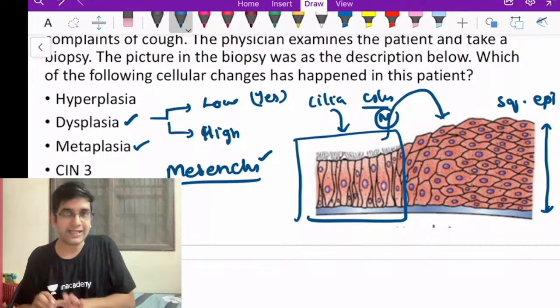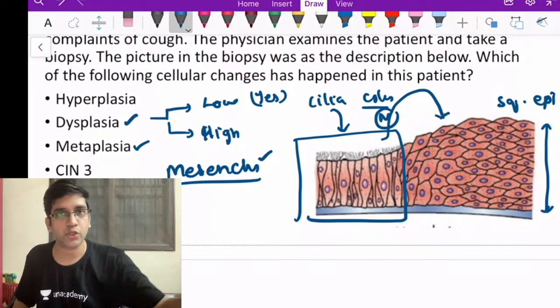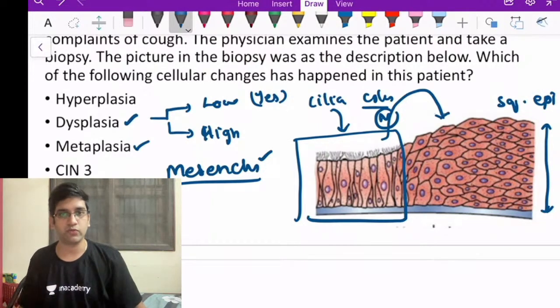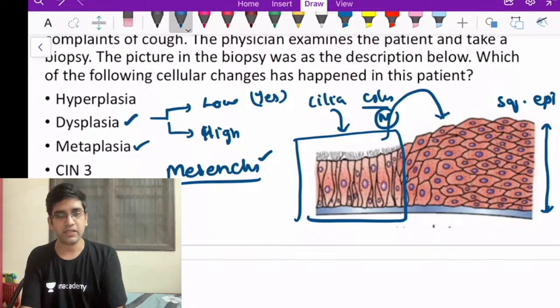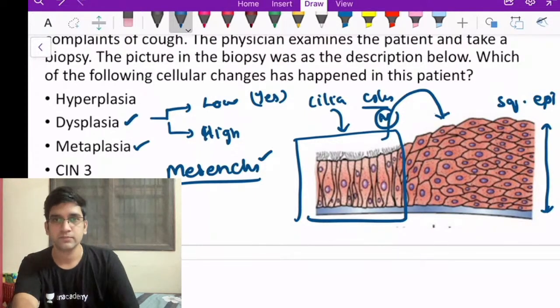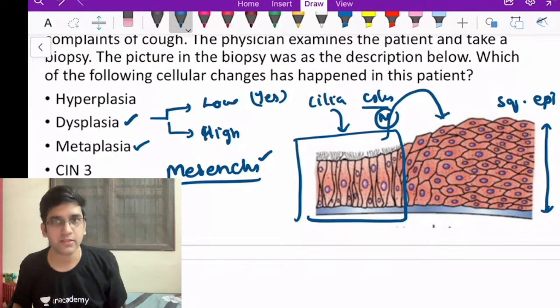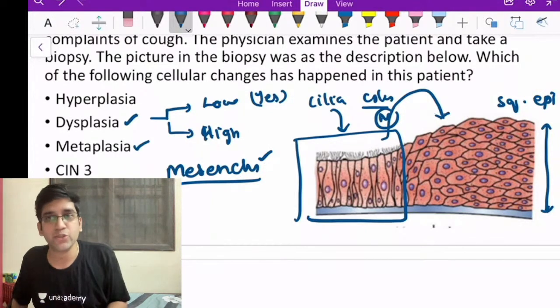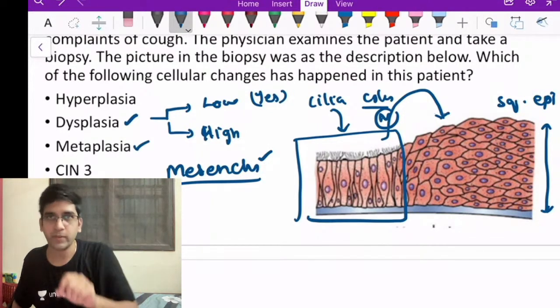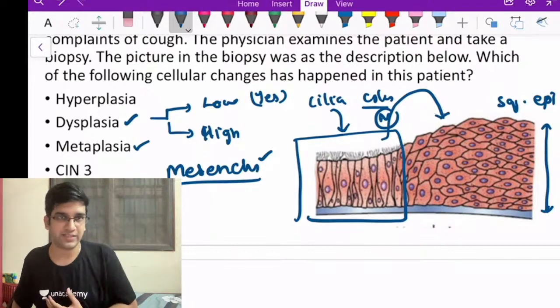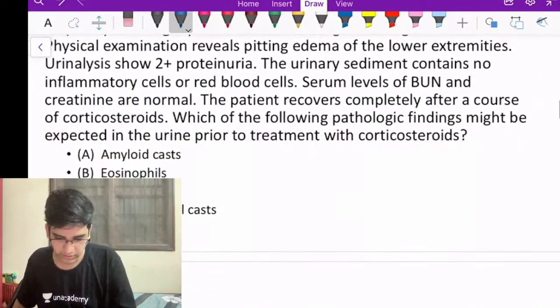Perfect. Can I say metaplasias can progress to a cancer? Yes or no? True or false? Can metaplasia become cancerous? Yes, they can turn into a cancer, right? Metaplasia can turn into a cancer. Not all metaplasia. Myositis ossificans cannot form cancer, but squamous metaplasia can. Barrett's esophagus can, right? Okay, I'll go to the next question.